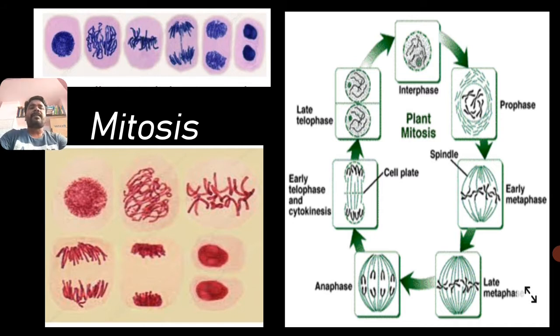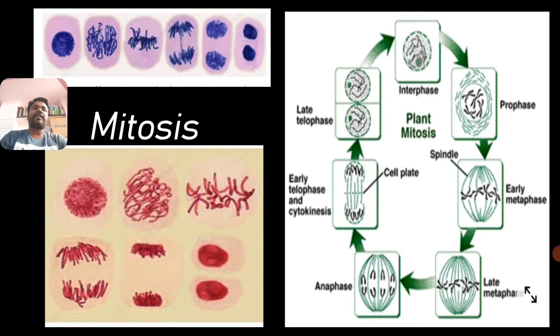Mitosis is a cell division in which the cell divides and produces two daughter cells. Those two daughter cells are identical to their parent cell, qualitatively and quantitatively.